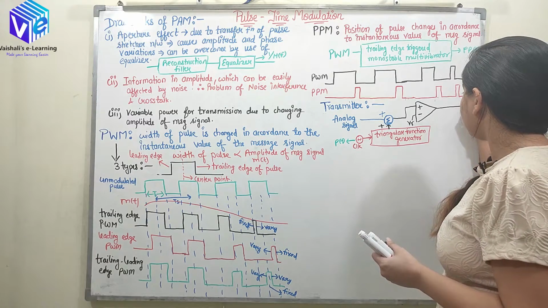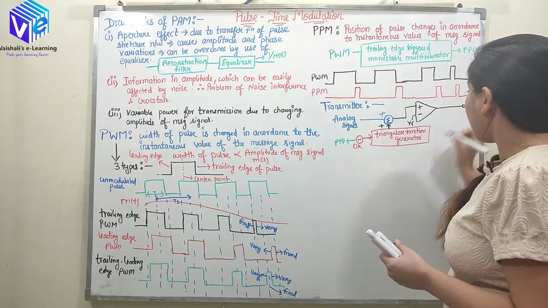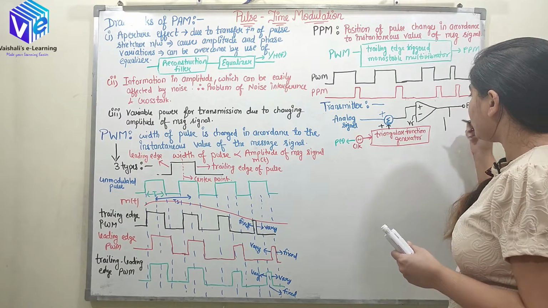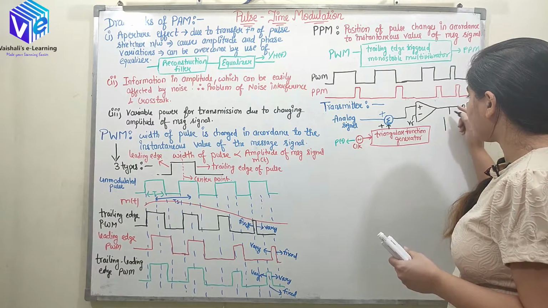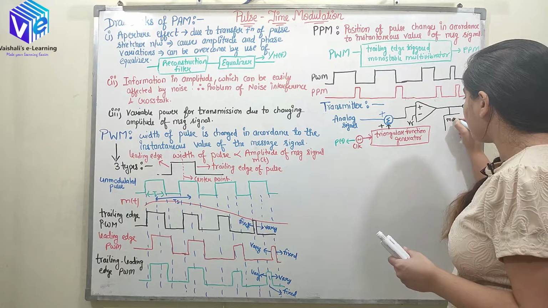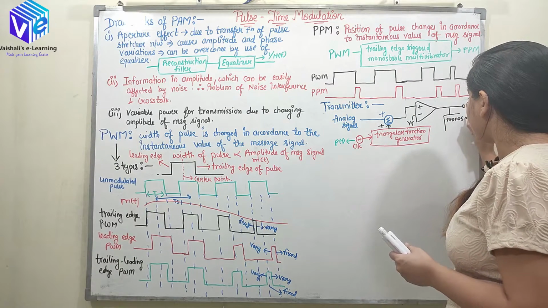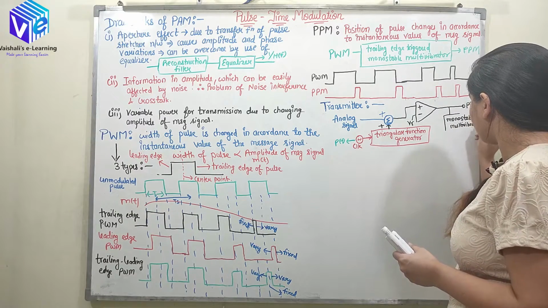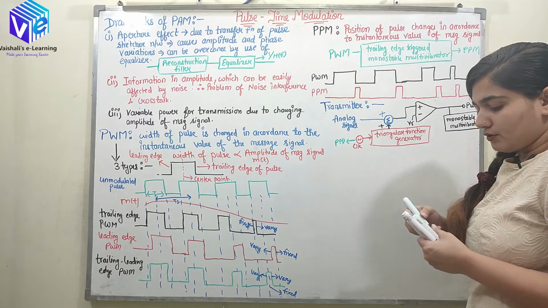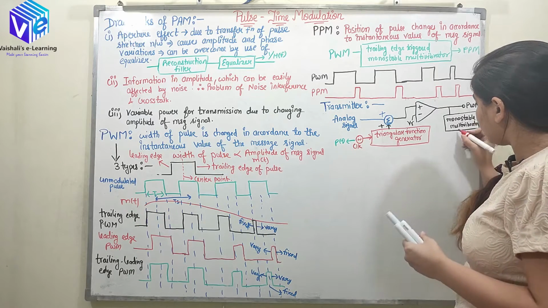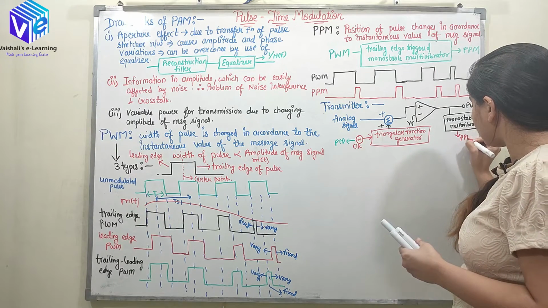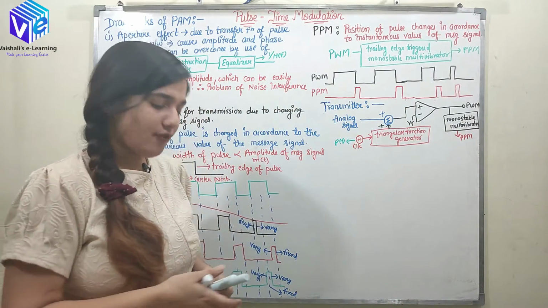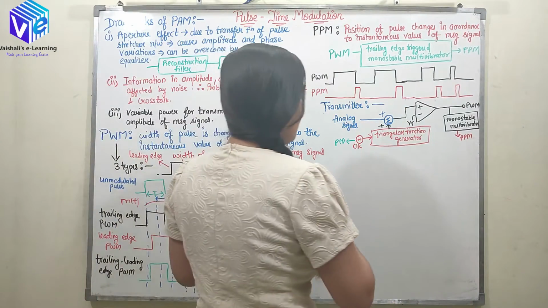Now at the output we'll directly get the pulse width modulated signal. And if I need to generate the pulse position modulated signal, I'll be using a monostable multivibrator. At this output I'll be having PPM.